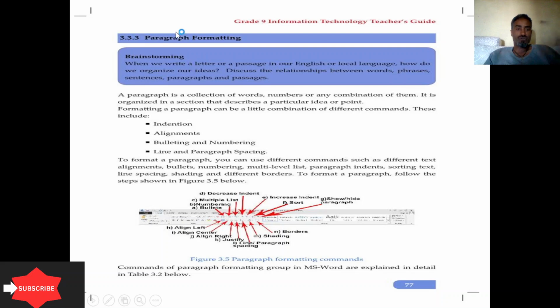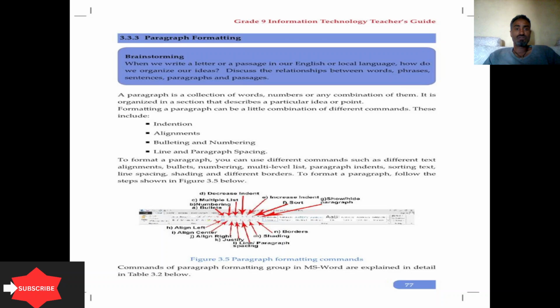Our topic and objective is formatting a paragraph, but in parallel you have to know what a paragraph is. Formatting a paragraph can be a combination of different commands. These include indentation, alignments, applying bullets and numbering, and applying line and paragraph spacing. To format a paragraph well, we use indentation, alignments, bullets and numbering, and line and paragraph spacing. After applying these features, our document will have a good appearance.